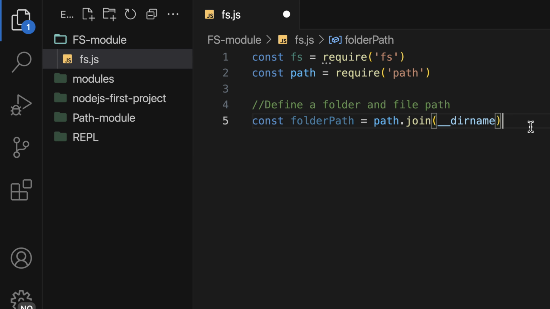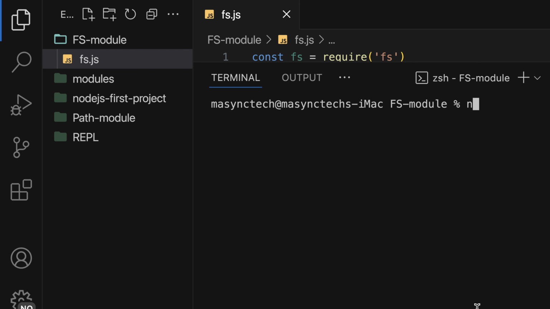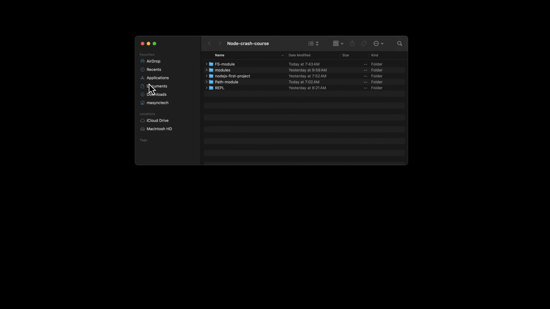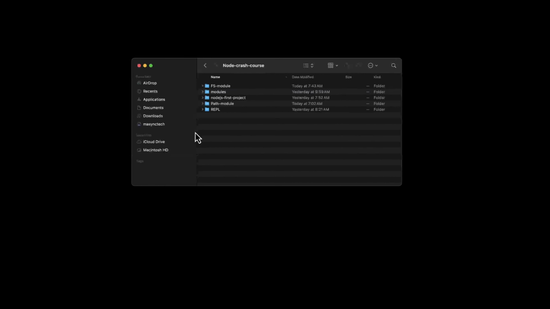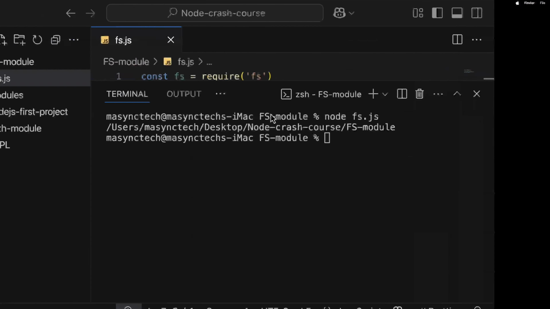So once again, if I log the __dirname, it is going to give me the path to my operating system and to where I am currently working. So let me run again, and as you can see, it can be found in users, Async, desktop, and Node.js crash course, and the FS module folder. If I explore in my file explorer here, this is a user, and then in the user I have Async, desktop, and then the Node.js crash course folder. That is my current working directory, and I want to have a folder where I am currently working.